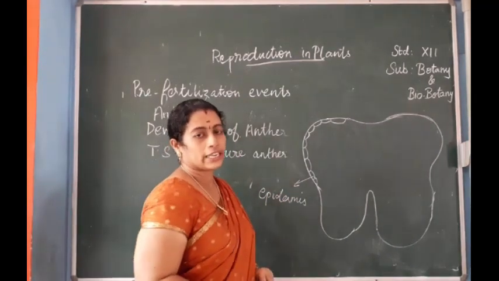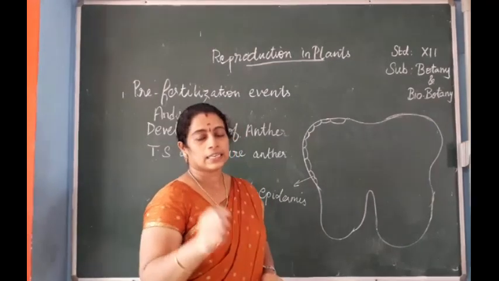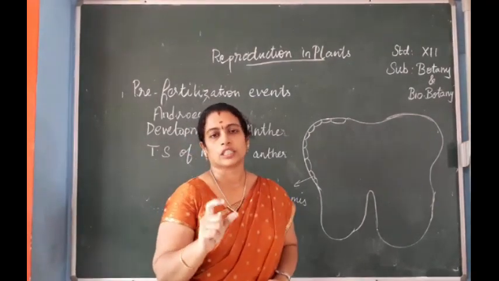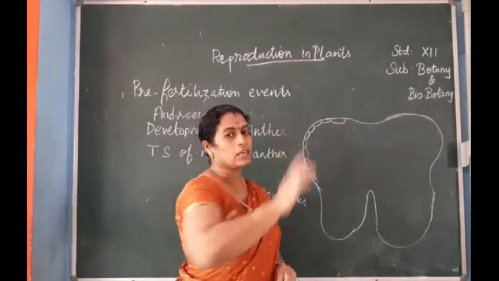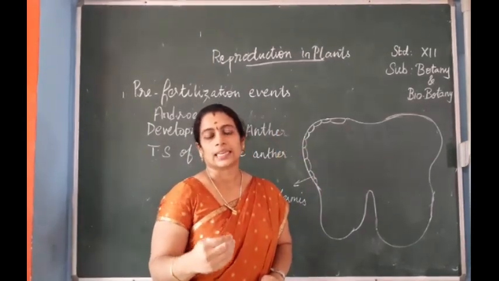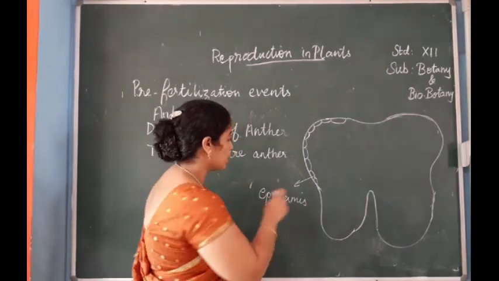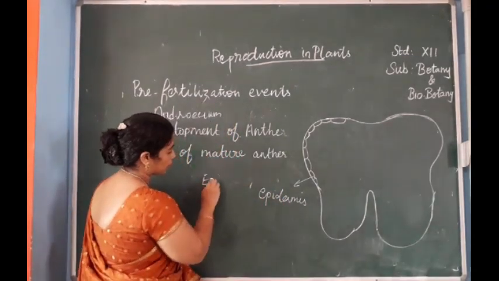The outermost layer is the epidermis. What is the function of this epidermis? It is just a protective layer. It is made up of a single layer of parenchyma cells. The next layer is the endothecium.